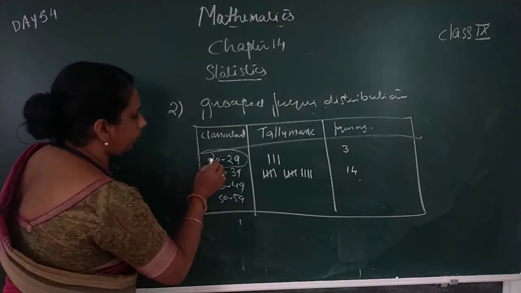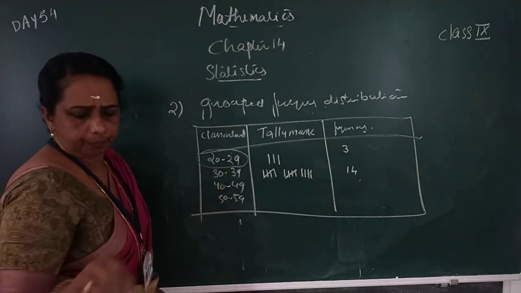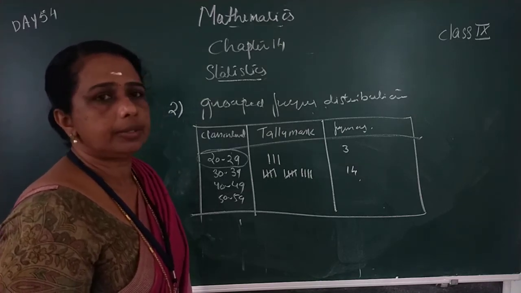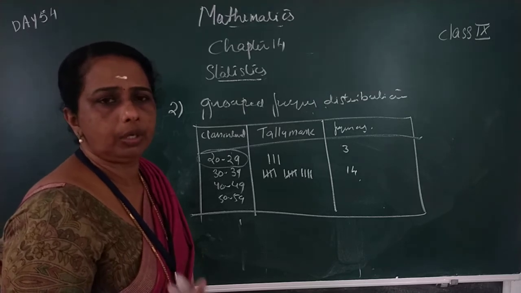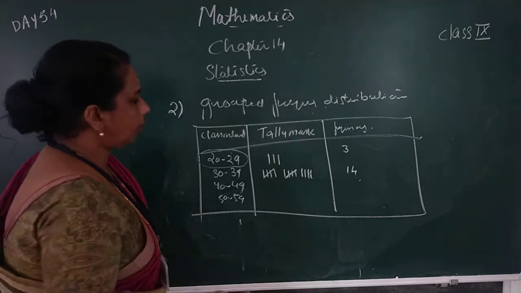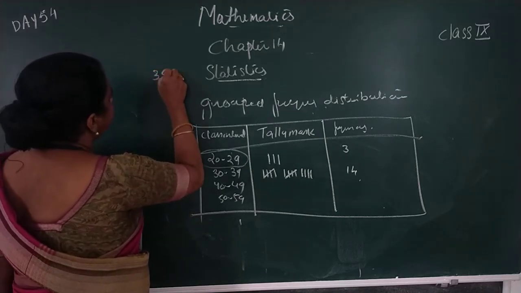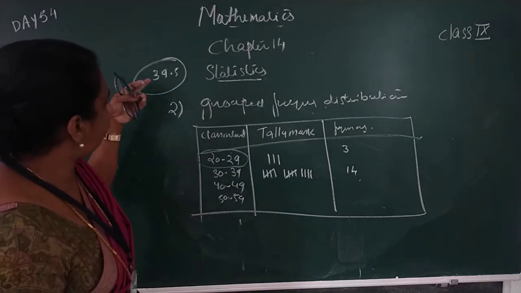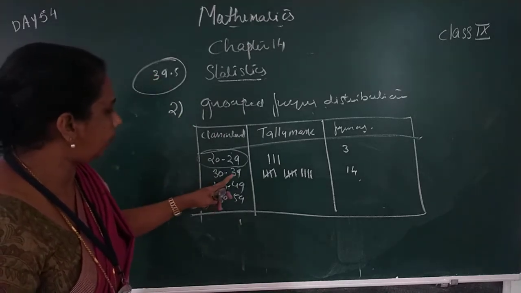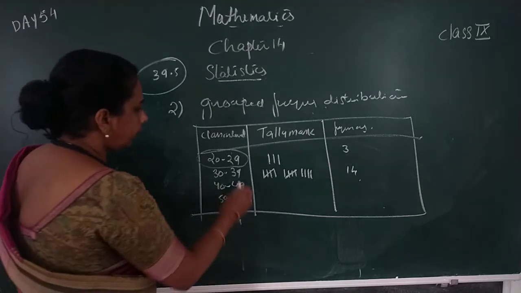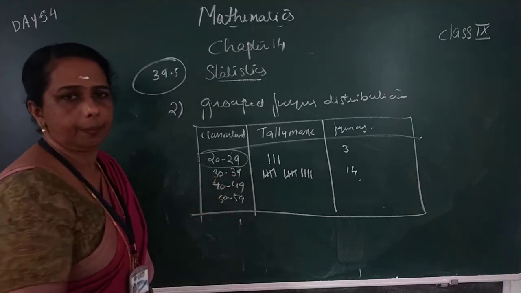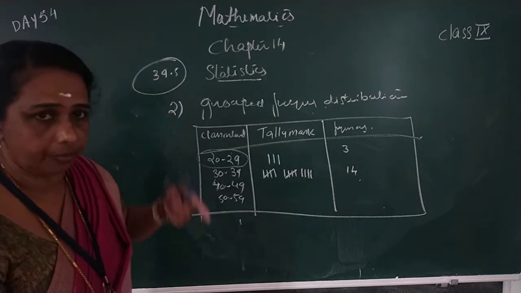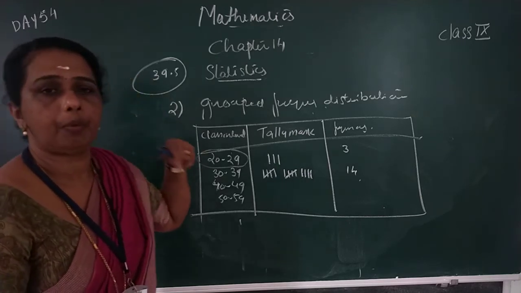Here the class interval is 20 to 29. If the height of the students is another data, the height of 60 students in a class is given and you have to prepare a data. Then one student's height is 39.5. In this class interval, where do you have to put the tally mark for 39.5? Here after 39, the next class will start at 40. Where do you have to put the tally mark in the given data? A number is 39.5.